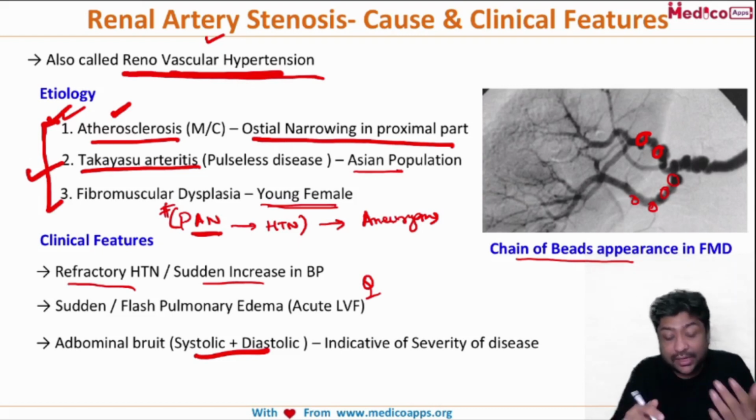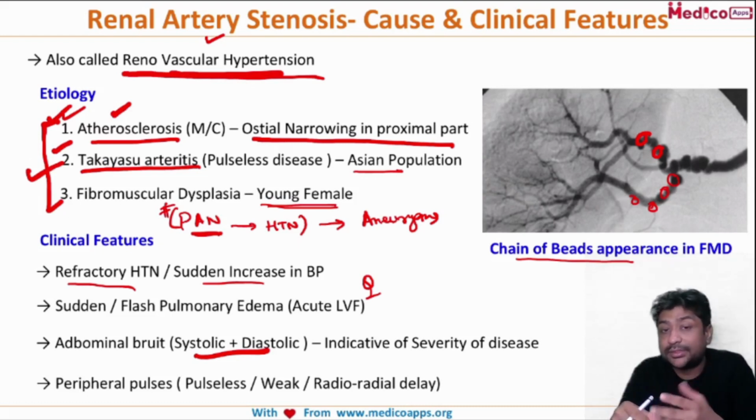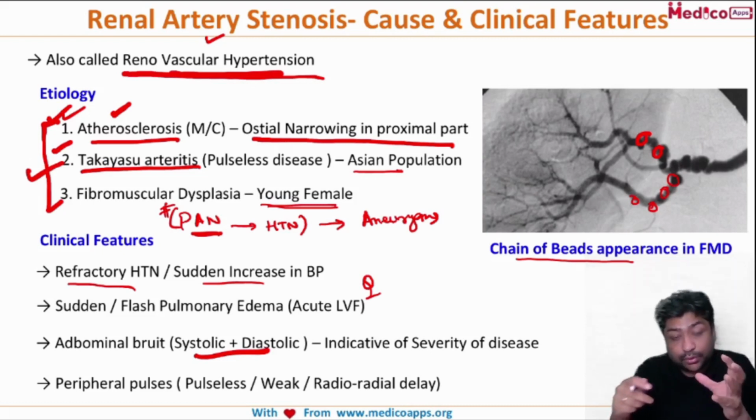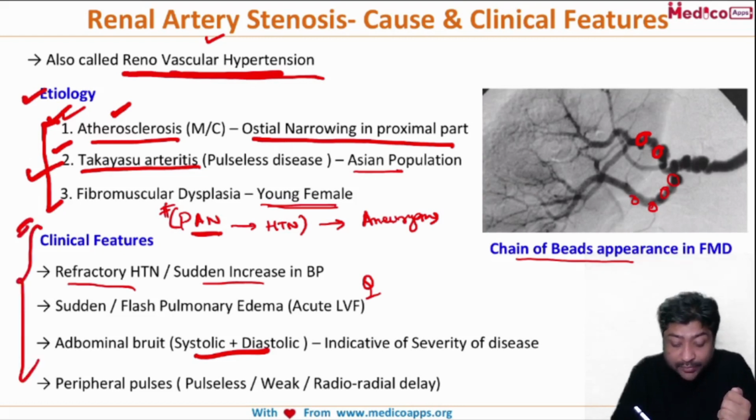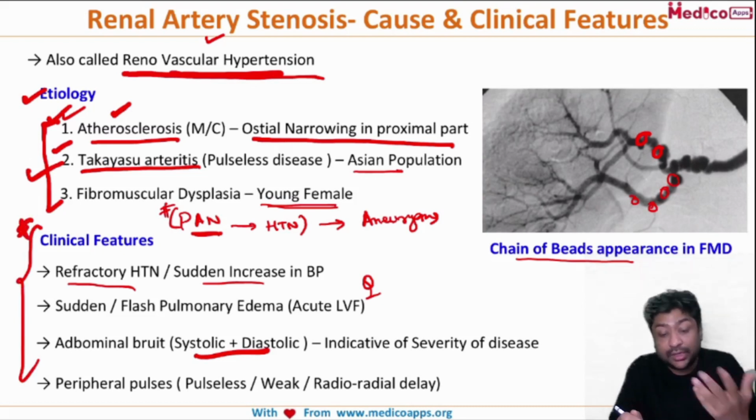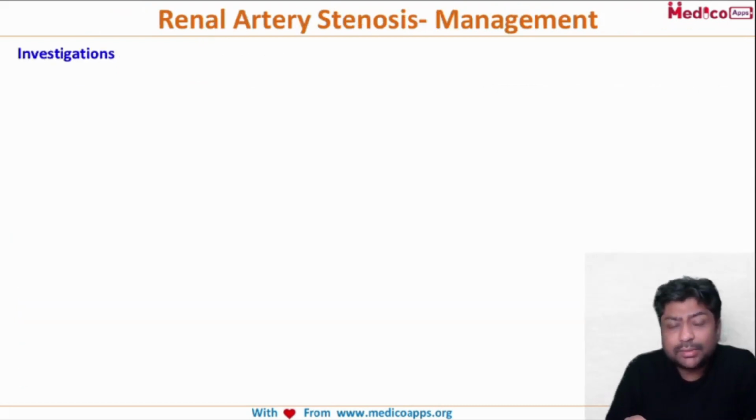And obviously, because Takayasu is one of the important causes in the Asian population, you will look at the peripheral pulses, which can be absent. You can have pulseless, or weak pulses, or that typical radial delay. So you know the kind of questions they can ask you. They can ask you about the cause of renal artery stenosis, or they can give you a clinical picture, and you may have to think in terms of renal artery stenosis and the cause to make a diagnosis. So this is important.